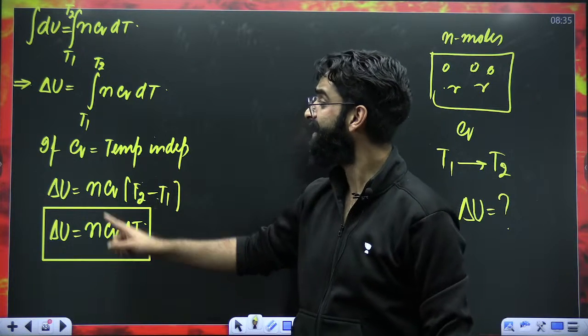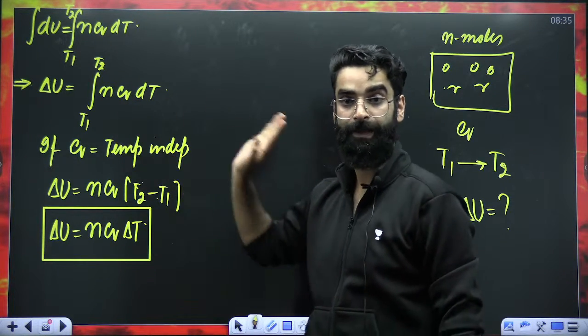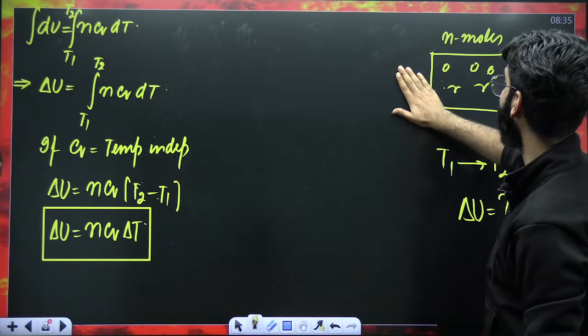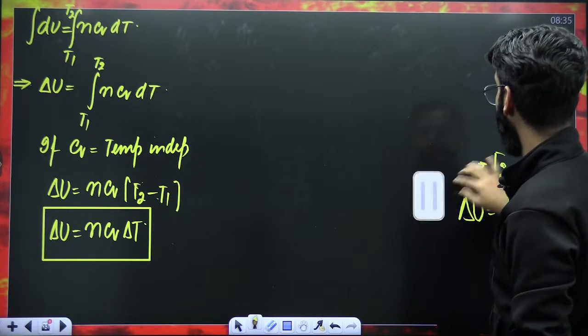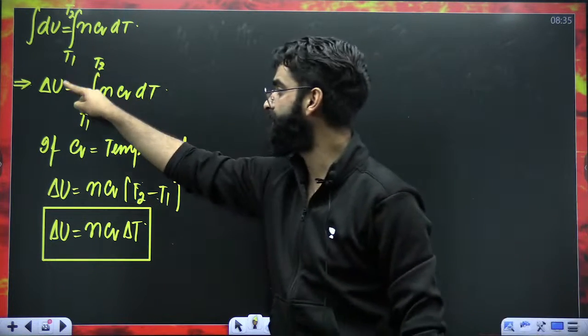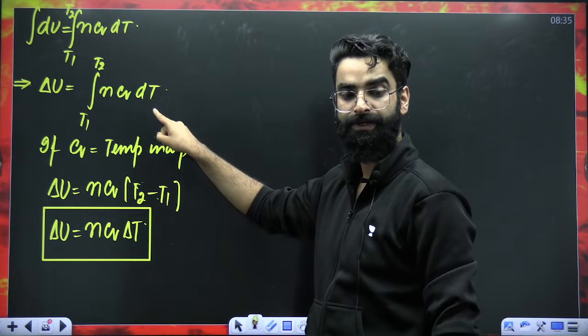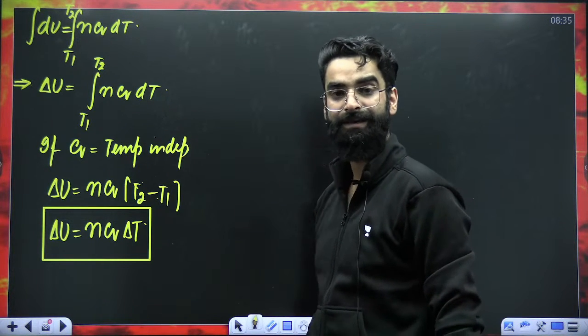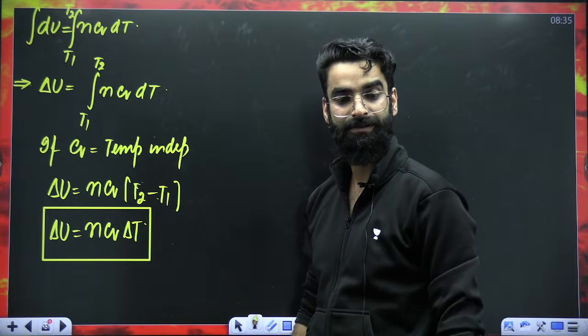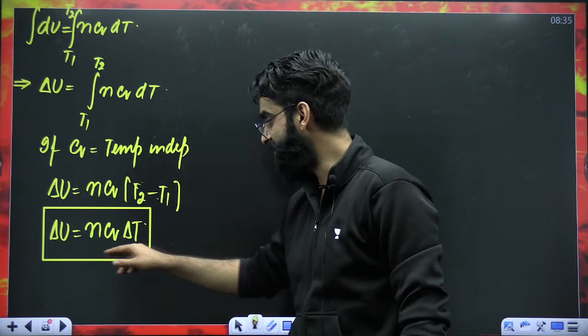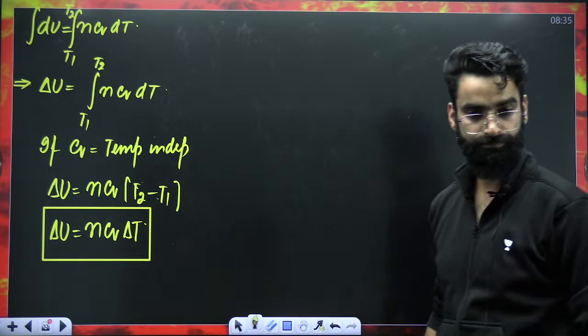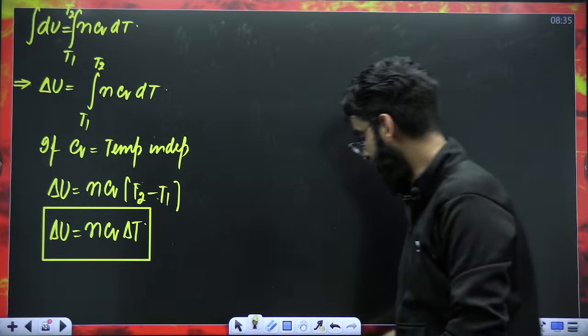If they mention that CV depends on temperature, then how do you calculate delta U? Through the integral result. And if they say that CV is constant, then you use this result. I hope this is clear.